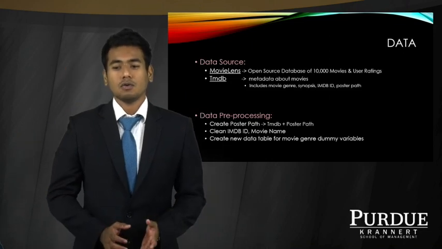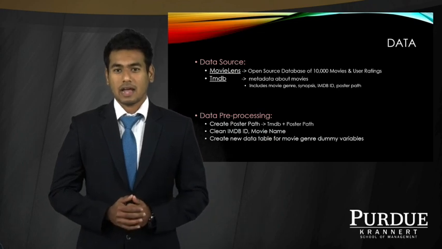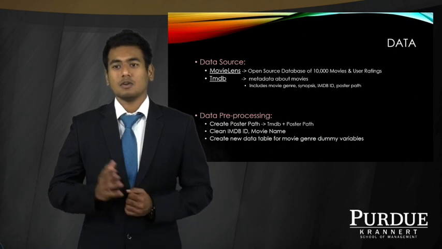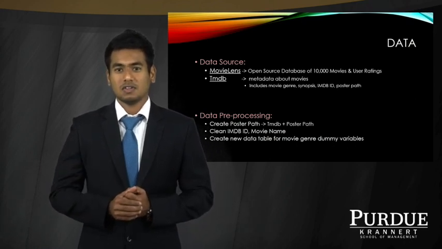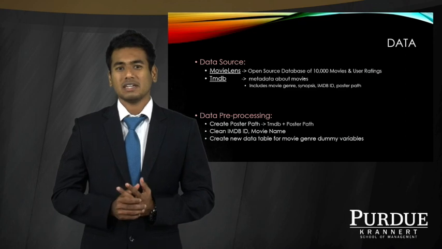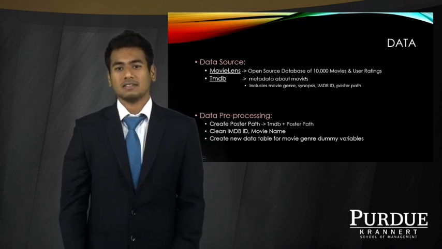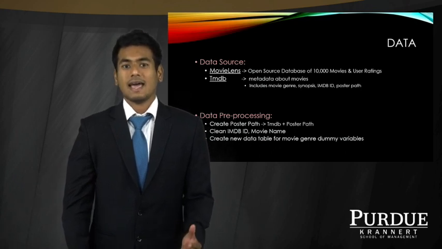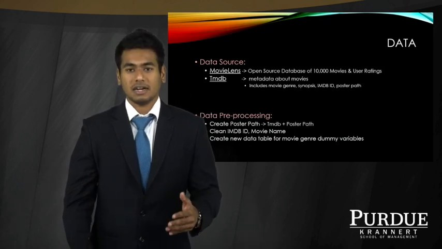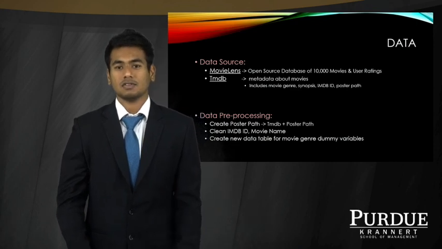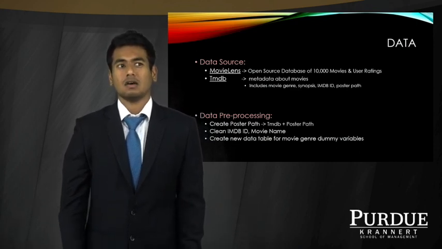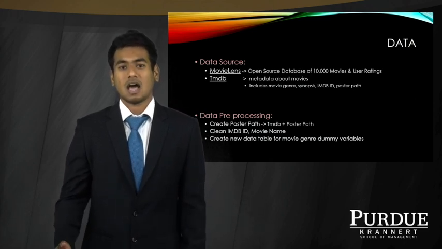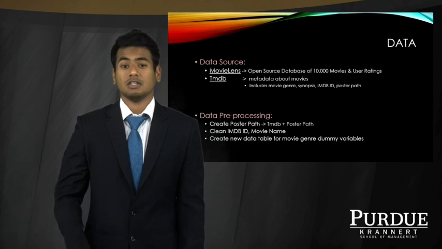So now that we know about the general flow of how we got our app, we would like to see how we went from getting our data to generating our Shiny app in the end. We start with our data sources. We have two data sets. The first data set is the MovieLens data, which is an open source database containing around 10,000 movies and a lot of user ratings. The next data source was the TMDB data source, which had the metadata about all the movies, which included genre, synopsis, IMDb ID, and the poster ID for these movies.